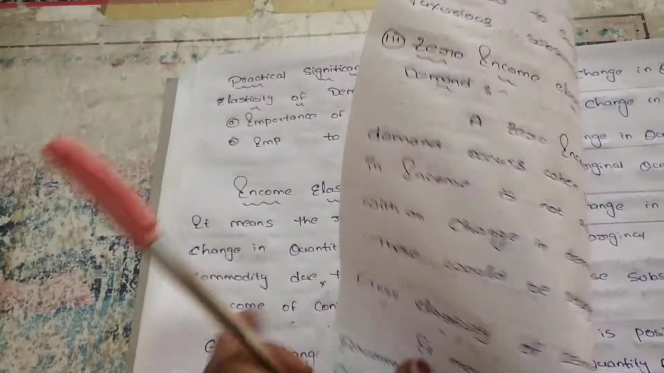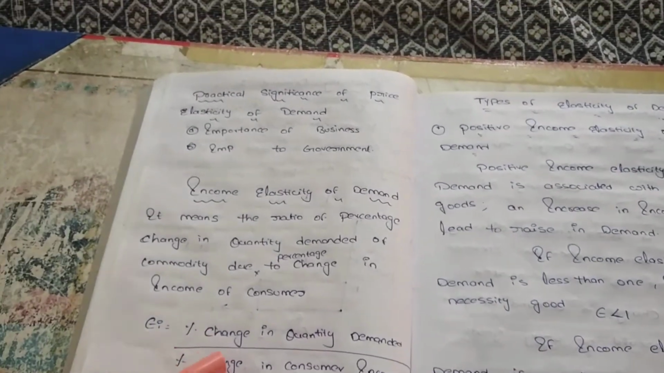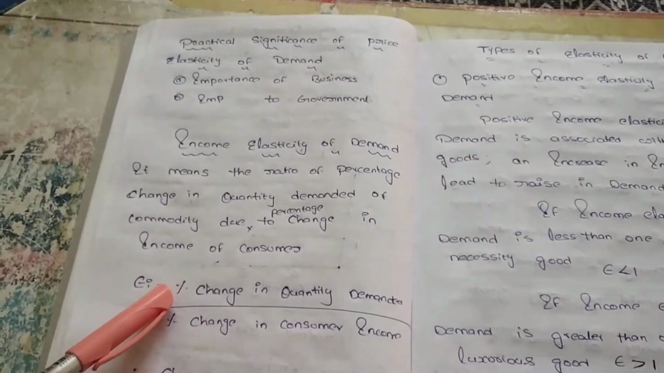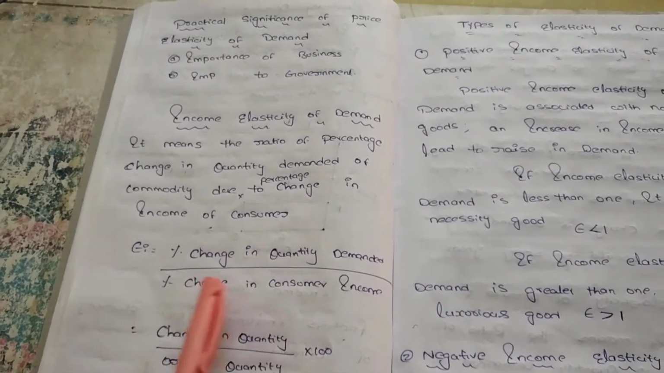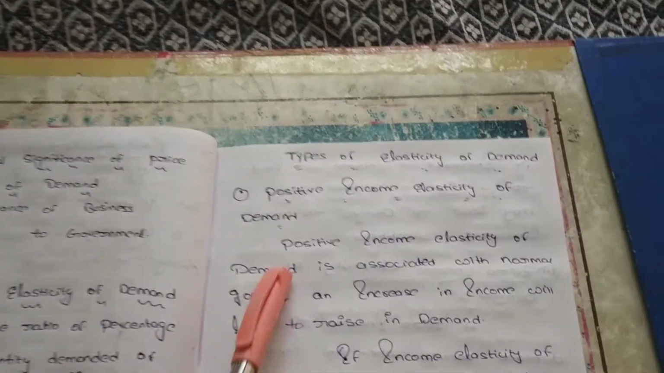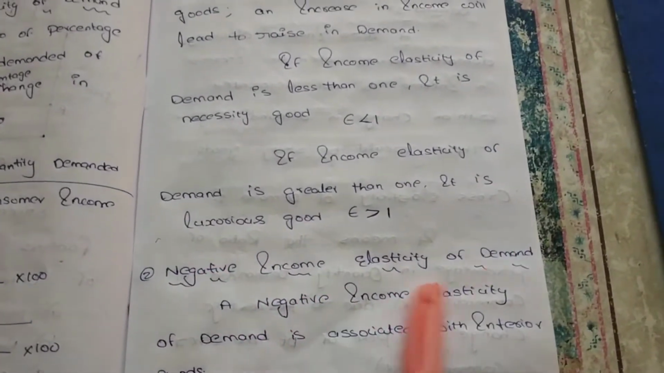What is income elasticity of demand? If there is any change in income, the quantity demanded may change. So income elasticity of demand is the percentage change in quantity demanded divided by the percentage change in consumers' income. Types of income elasticity of demand: positive income elasticity, negative income elasticity, and zero elasticity of demand.